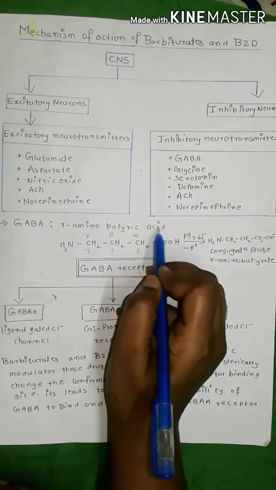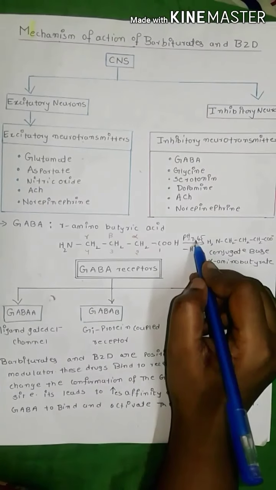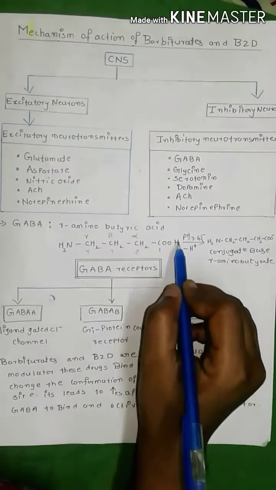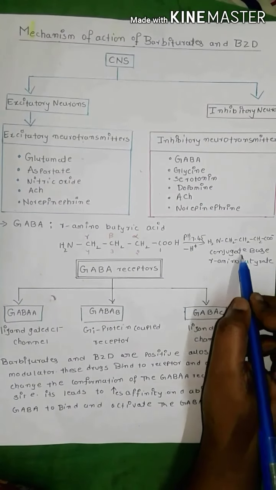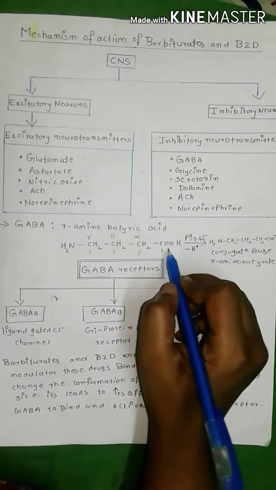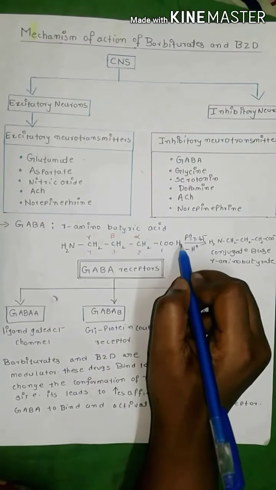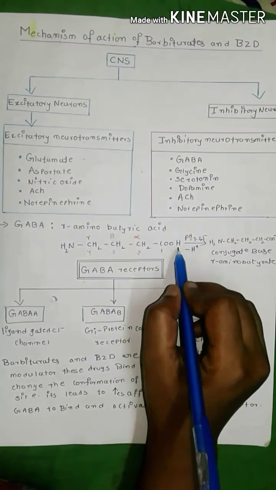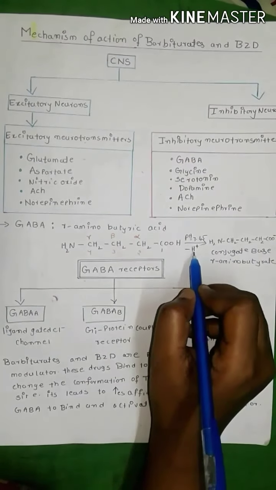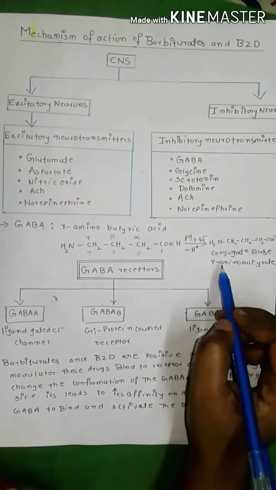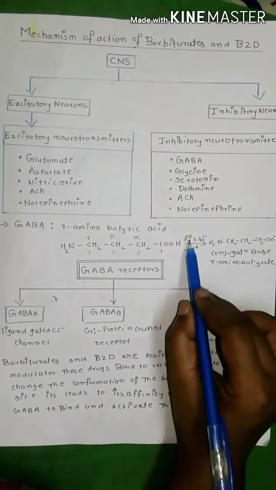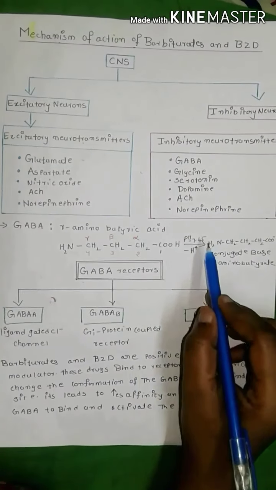Gamma amino butyric acid. At physiological pH 7.45, GABA loses its proton and is converted to gamma amino butyrate. It is a conjugate base. The carboxyl group contains one hydrogen atom, and this hydrogen atom is lost in the form of a proton. So GABA is converted into gamma amino butyrate at physiological pH 7.45.